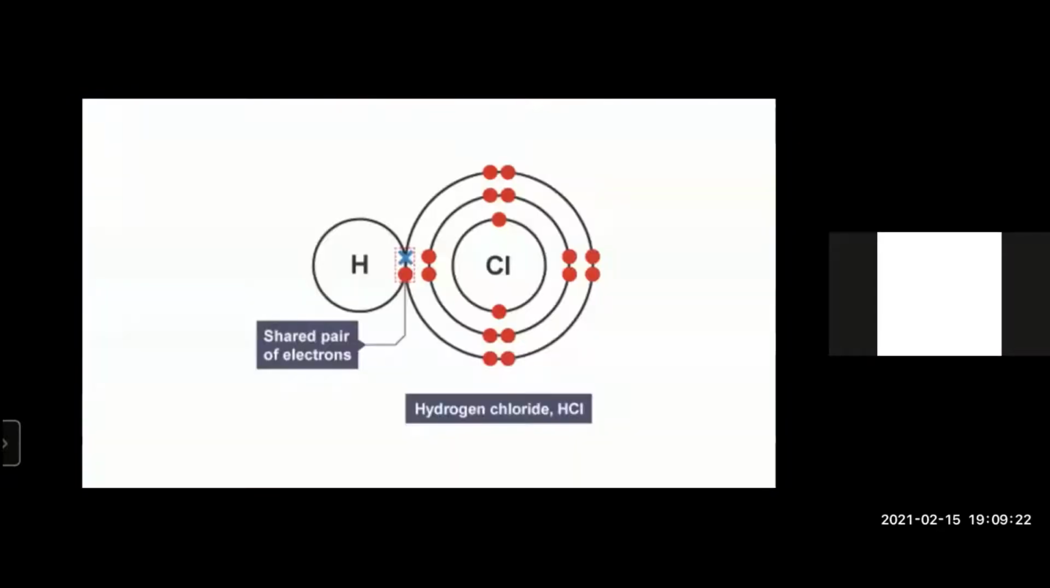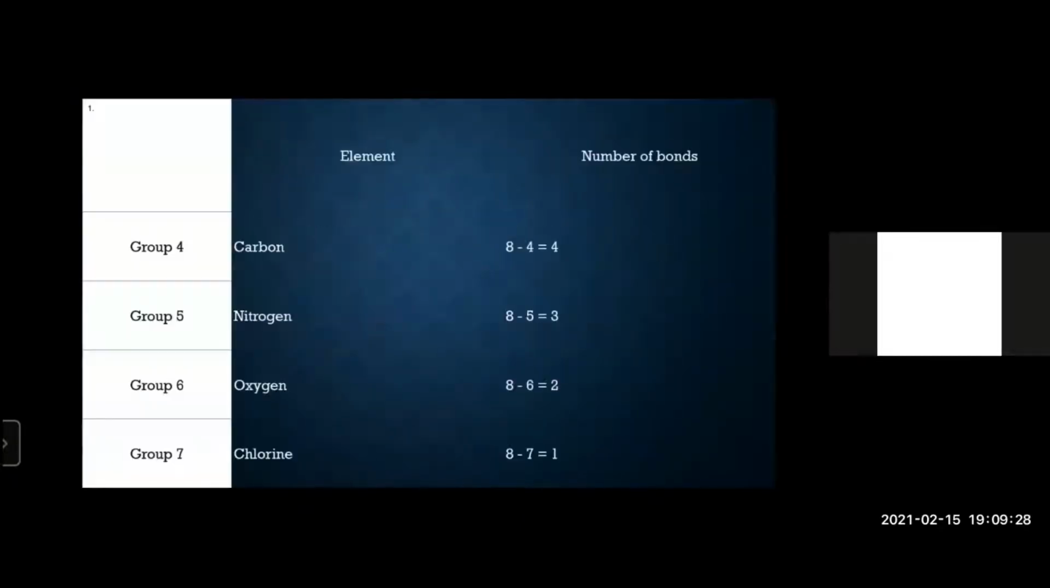Now, how do we know which elements are going to form multiple covalent bonds? Right now, in the example of hydrogen chloride, only one pair of electrons was shared, so only one bond was formed. How do we know which are going to form multiple? So you can have a look at this table. It's actually relative to the group.